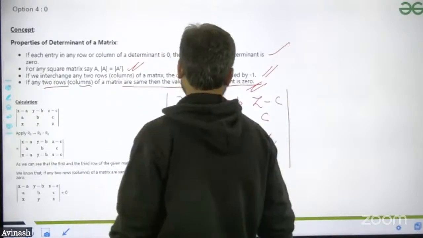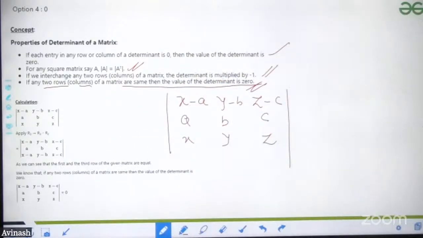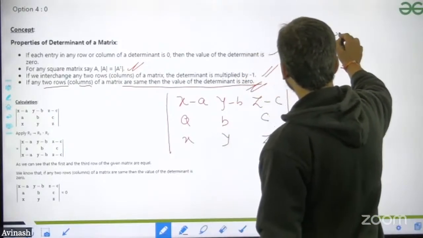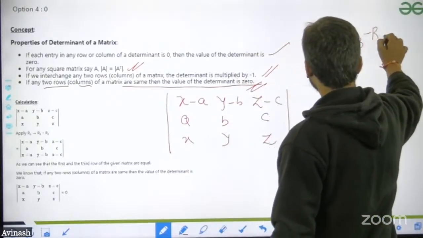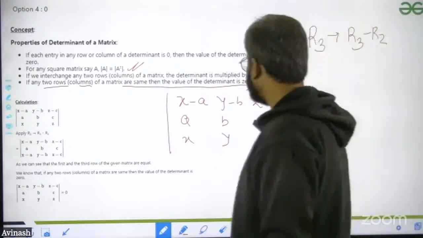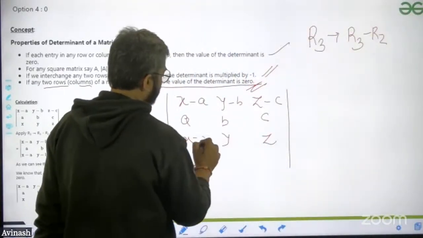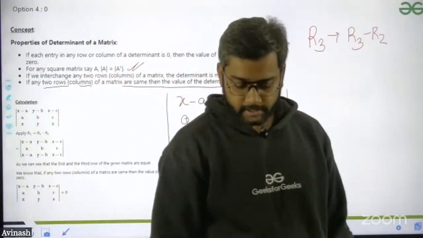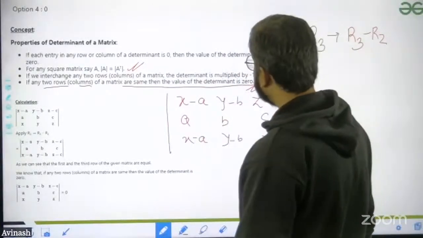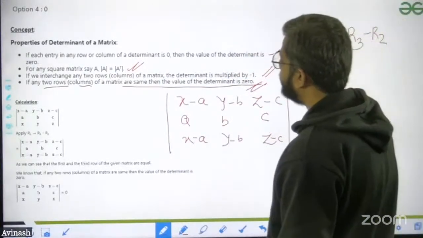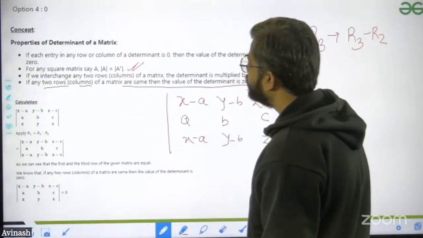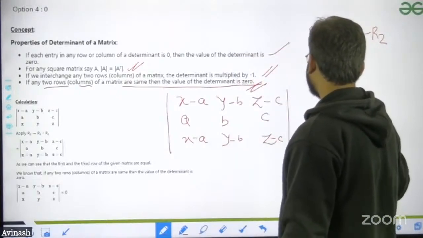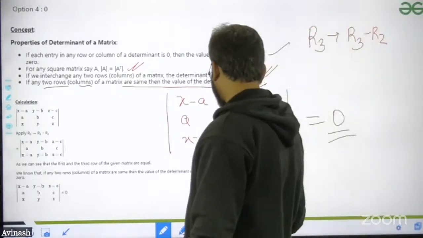Just tell me one thing: if I apply one simple step, R3 can be written as R3 minus R2. Can I write like this? There is no harm in this. So the third row becomes x minus a, y minus b, z minus c. Now the first row and third row are equal. Simply applying the property of the determinant: if two rows or two columns are equal, then the determinant value is equal to 0. So the value is 0. Answer.